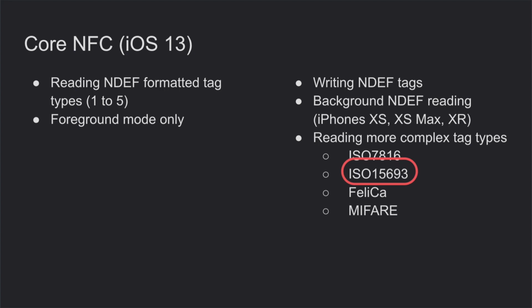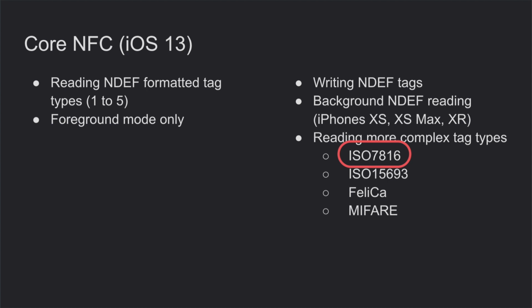And this tag type is popular in use cases when you have a big distance between a reader device and the tag, for example large storages or libraries with books. And the one change in iOS 14 regarding Core NFC, besides some syntax changes, is about this standard. So now you can do even more operations in iOS 14 with this tag type.